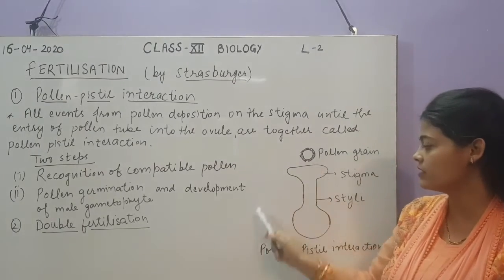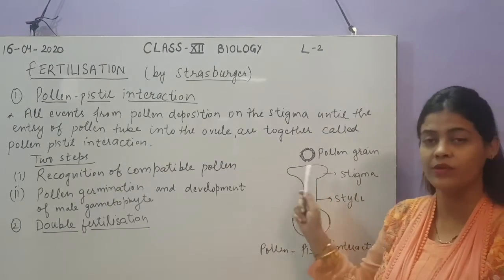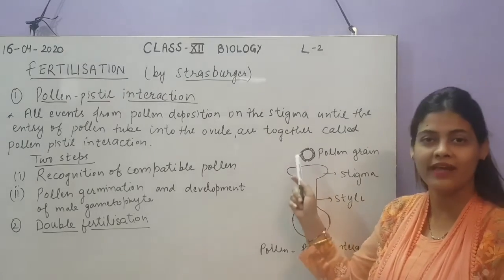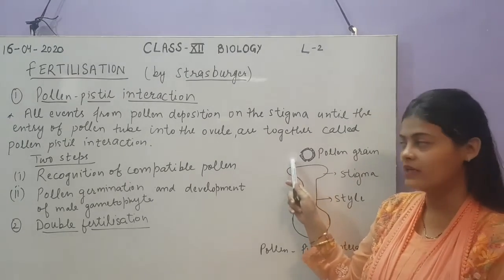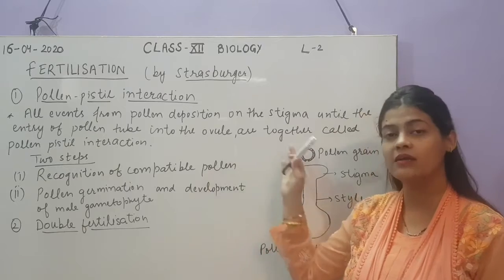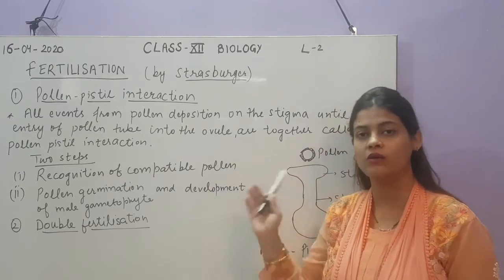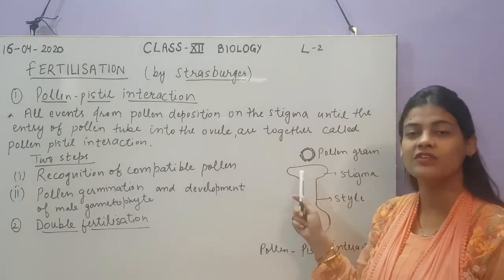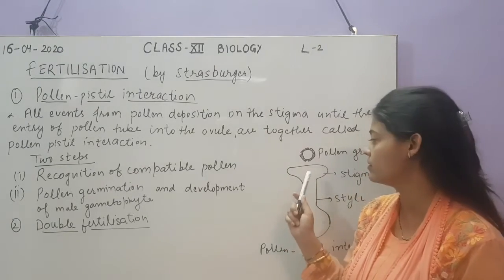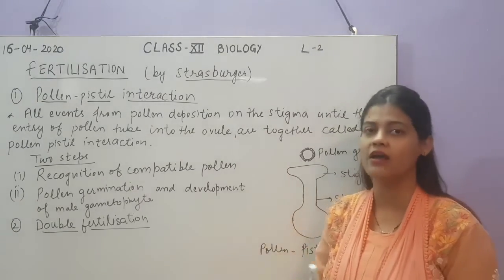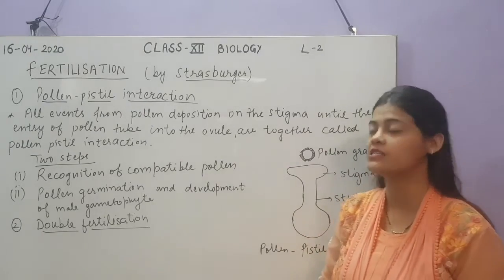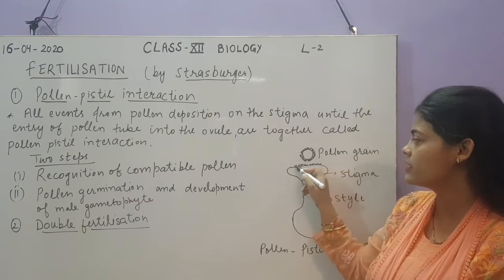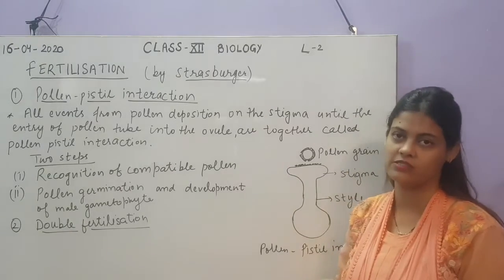Here you can see this is a pistil, or female reproductive part of a flower, and this is a pollen grain. When the pollen grain, coming by wind, water or insects, reaches the stigma of the female reproductive organ of another flower or plant, there is some secretion from the stigma over its surface.